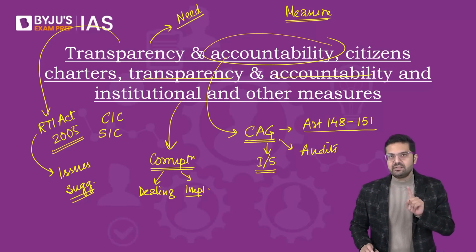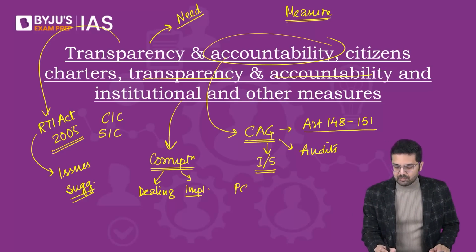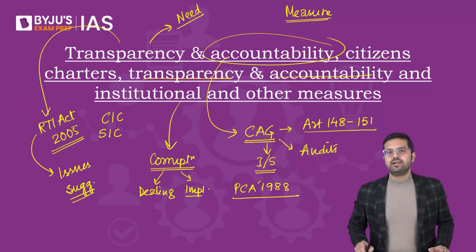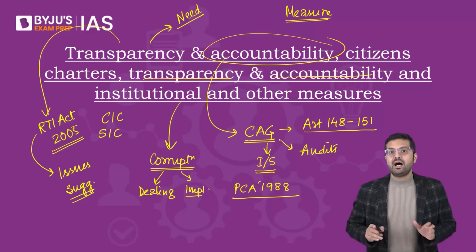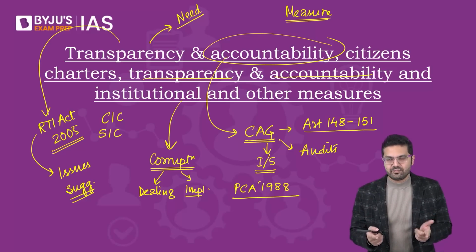Beyond that, under corruption, you should also know the most popular, the most famous law, PCA 1988, the Prevention of Corruption Act 1988. So this is the law under which some of you in future are likely to be booked in case you get involved in corruption, right?